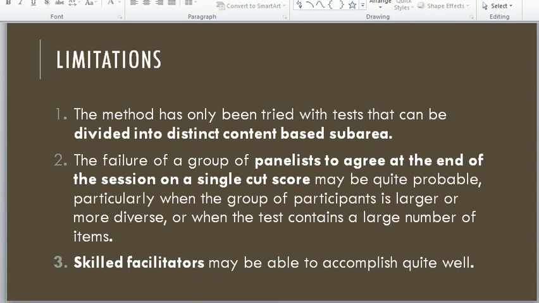Dear students, I have discussed with you the concept of this method, the procedure of this method, the rounds of ratings, the merits of this method and the limitations of this method.